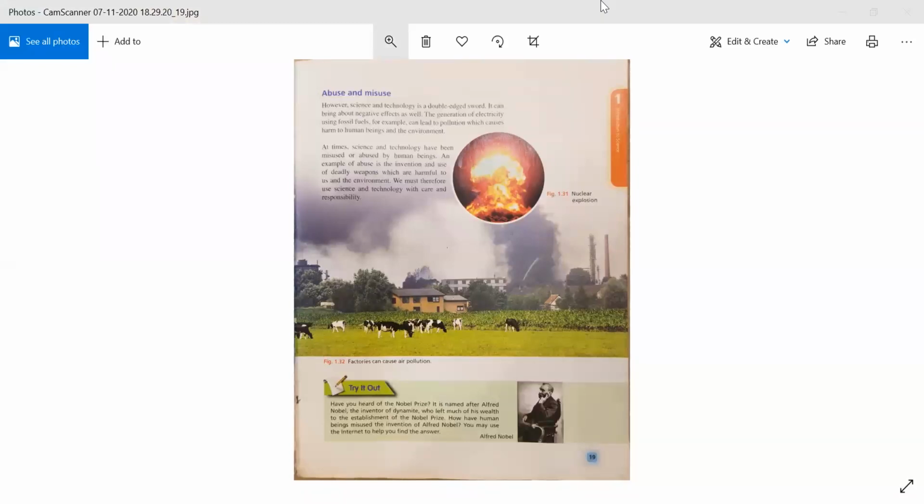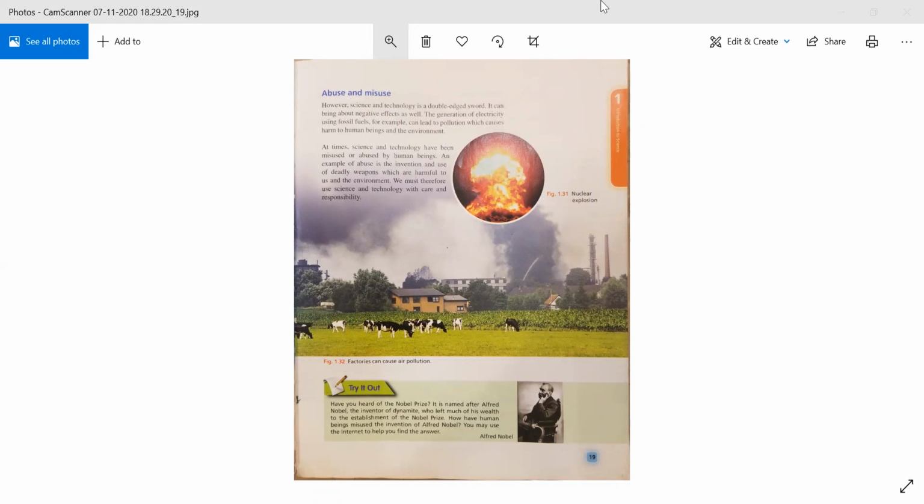At times, science and technology have been misused and abused by human beings. An example of abuse is the invention and use of deadly weapons which are harmful to us and the environment. We must therefore use science and technology with care and responsibility.